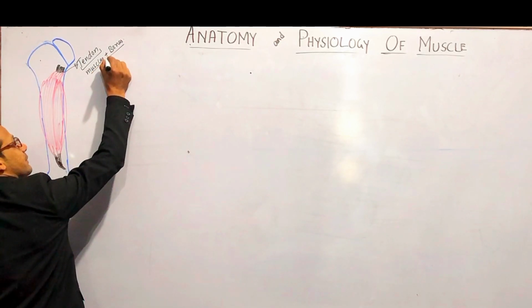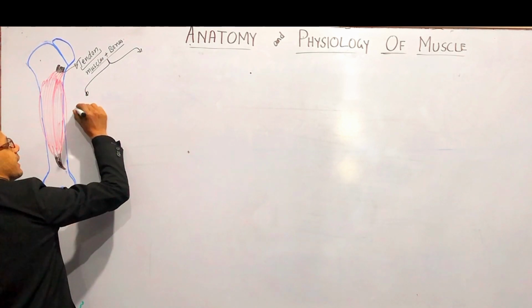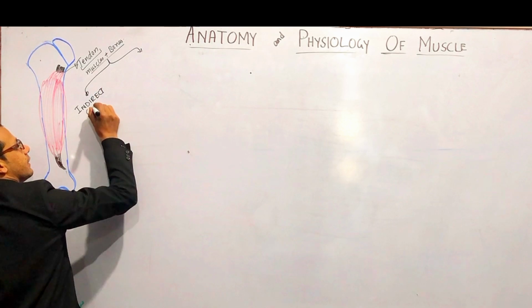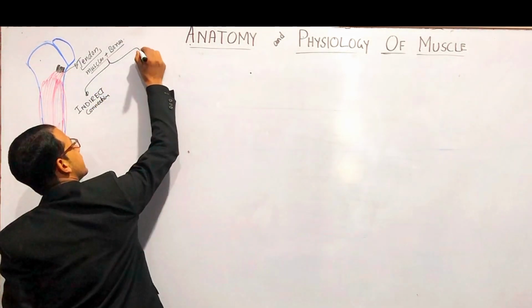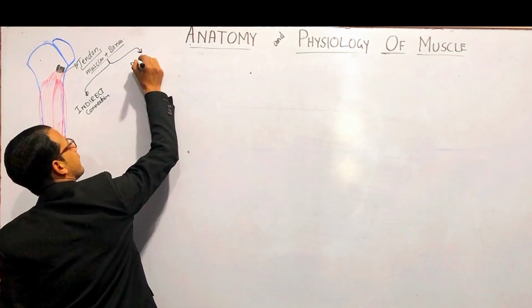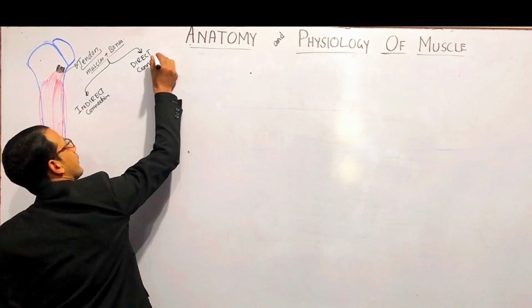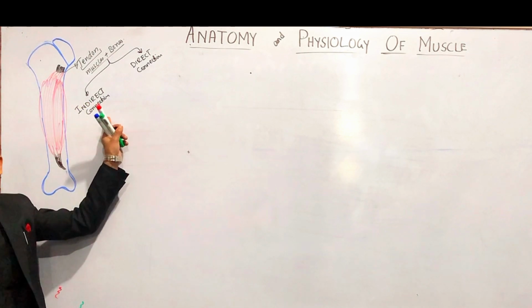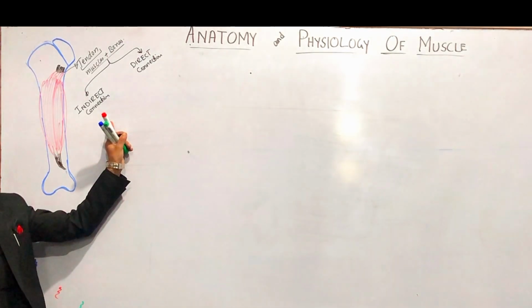The connection of muscles and bone is of two types. One is called indirect tendon connection, and the second one is direct connection, right? Indirect connection is present abundantly. The muscles are abundantly attached to bones by indirect connection.